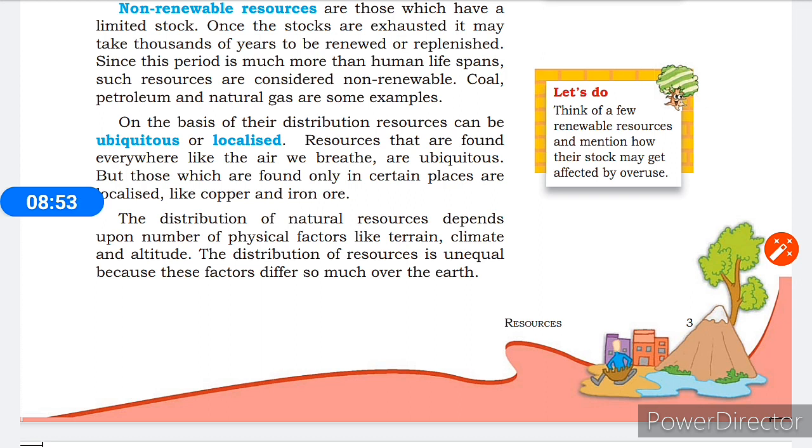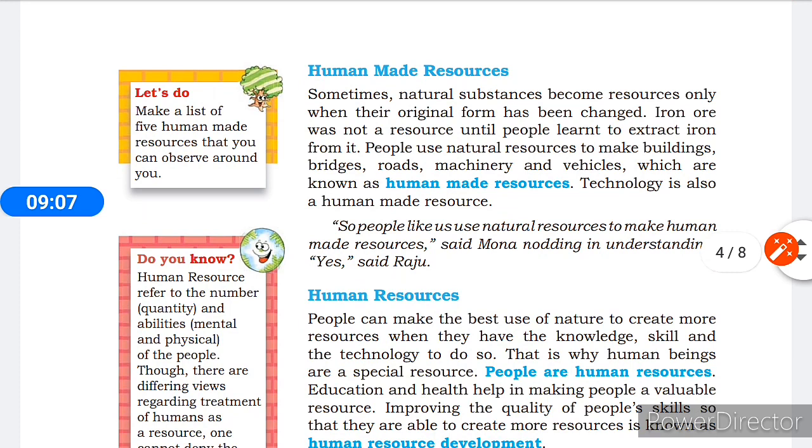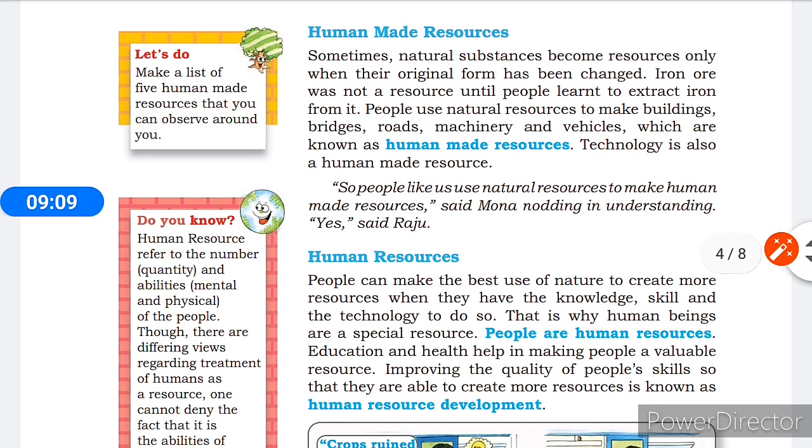So depending upon that, we get different natural resources. That is why it is said that the distribution of natural resources depends upon physical factors like terrain, climate and altitude.